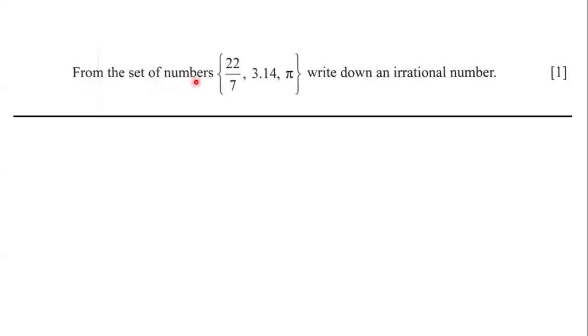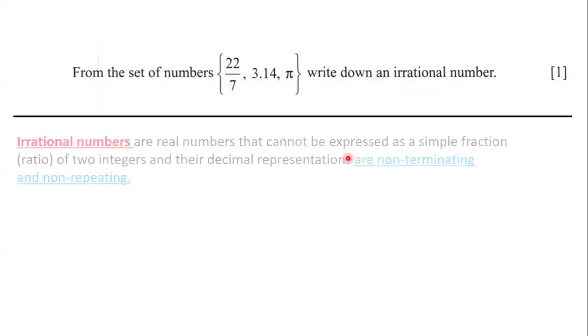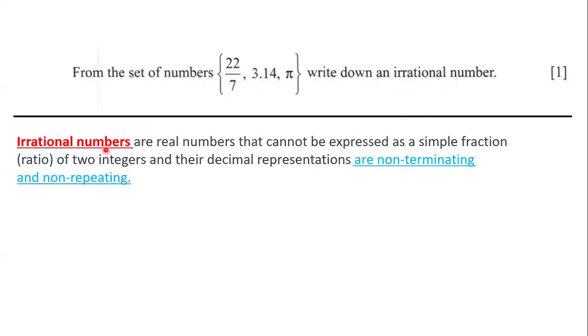From the set of numbers 22 over 7, 3.14, and pi, write down an irrational number. Now, what are irrational numbers? Well, irrational numbers are real numbers that cannot be expressed as a simple fraction ratio of two integers. So what does that mean?